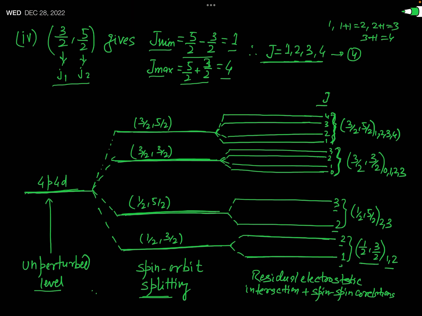So this unperturbed energy level has been split into 12 energy levels after the JJ coupling. Okay. So I hope you have understood this idea very clearly, and in your examination, if JJ coupling is asked to write the short notes on JJ coupling, you can write all these things.